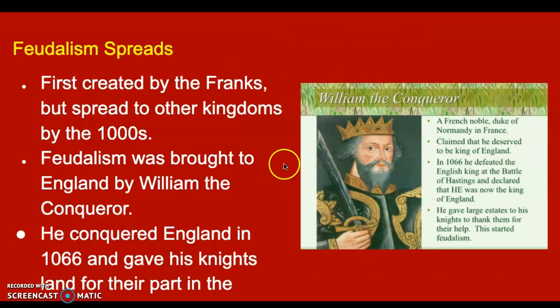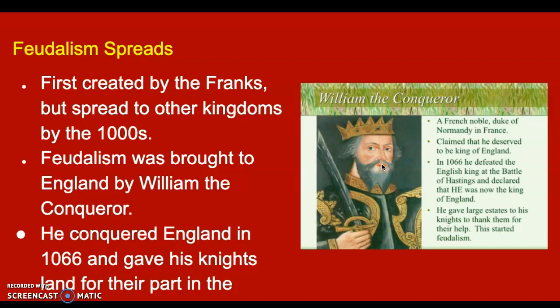All right. Feudalism is going to spread throughout all of Europe. It actually spreads out of Europe and into England. And it gets into England through this guy here, William the Conqueror. So feudalism is first started by the Franks in Europe. But by, you can see here, 1066, William the Conqueror, he's a French nobleman. So he's a lord in France who has many vassals underneath him.